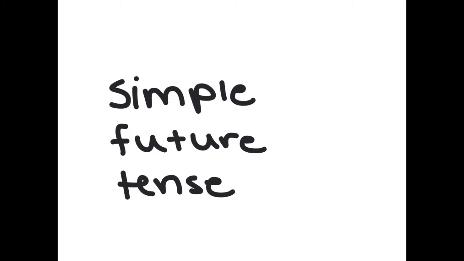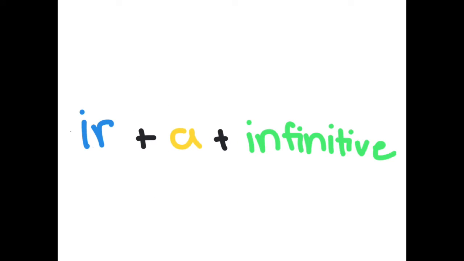Okay, so like I said, the video is about the simple future tense. And you use the future tense when you are talking about something that is upcoming or going to come up, it's happening in the future. So the formula for the simple future tense in Spanish is ir plus a plus infinitive. And this just means you first use a form of ir, which means to go. Then you use a, which can stand for to, and then the infinitive will be the action that you're doing.